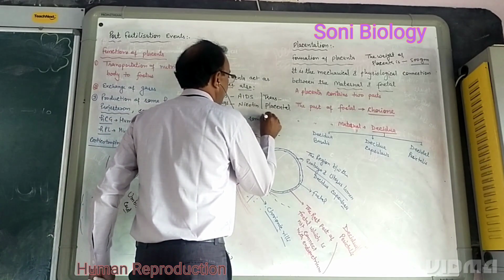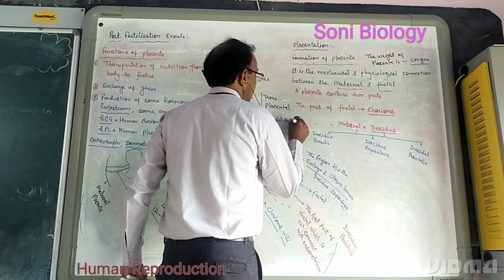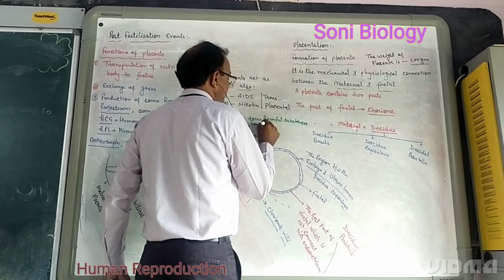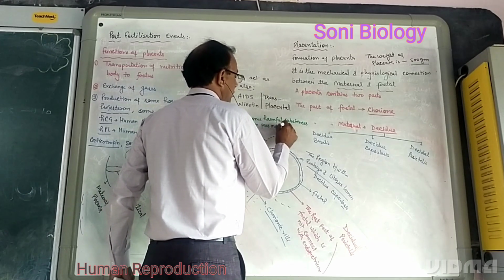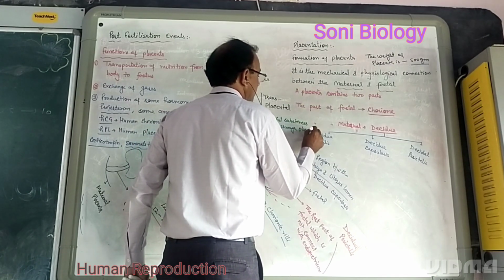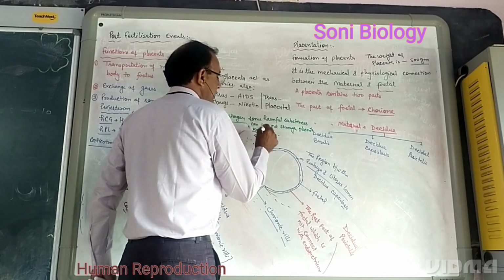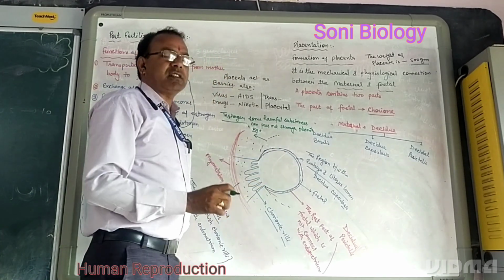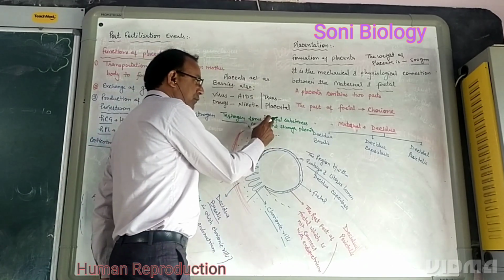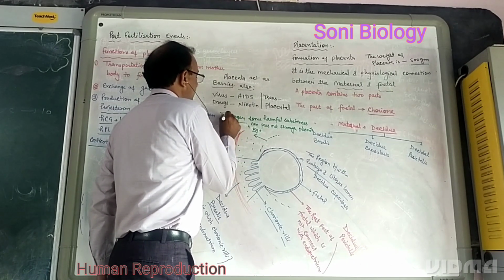Some harmful substances can pass out through the placenta to the fetus, such as mercury. Then the developing embryo may have some genetic disorder, and these types of harmful chemical substances are called teratogens.